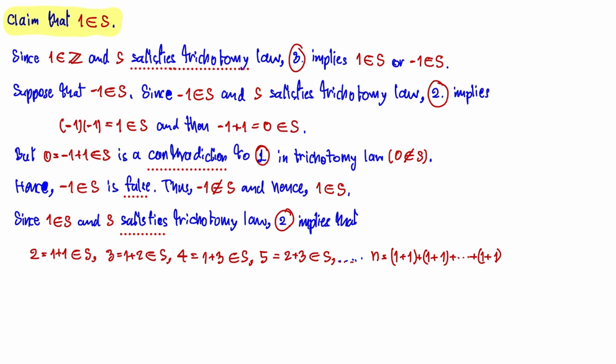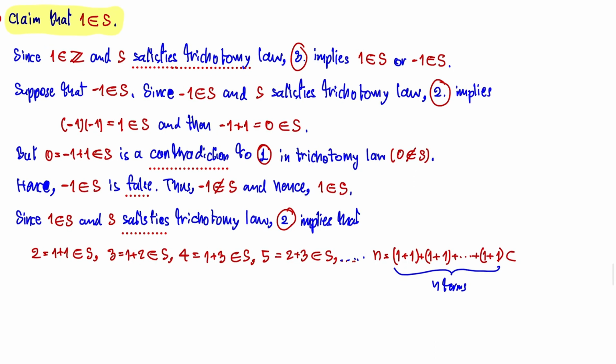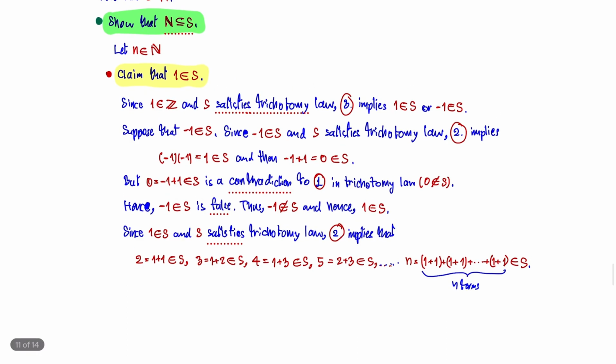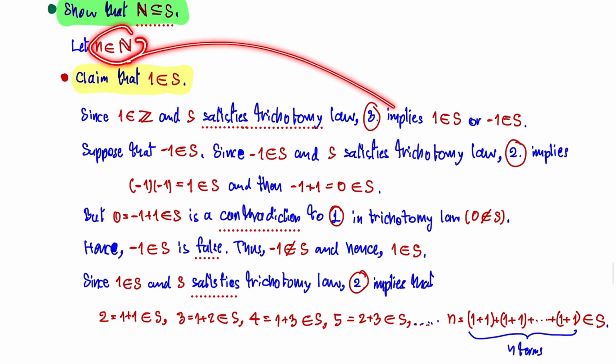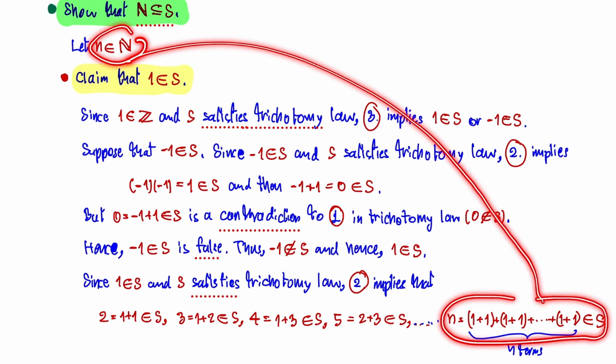Because 2, which is 1 plus 1, is in set S, and there are n terms of 1. So n must be in set S. So we have shown that when you let n be in the set of natural numbers, it leads to n in the set S.